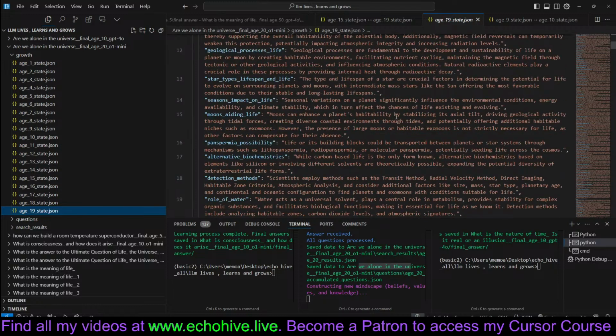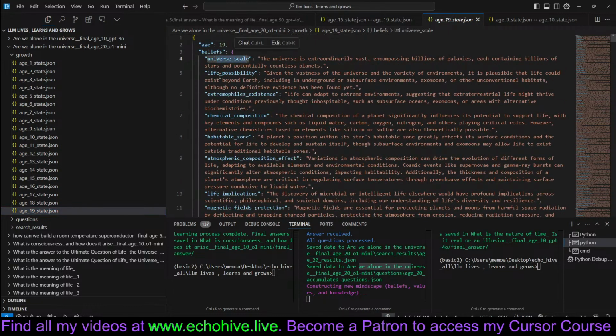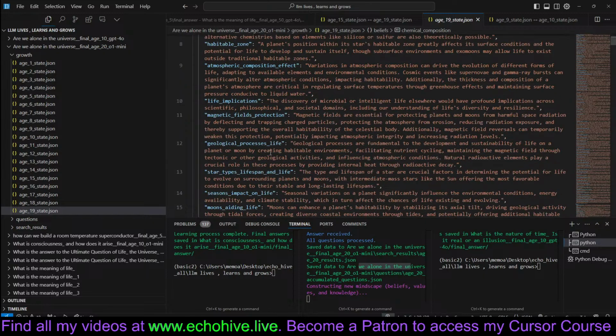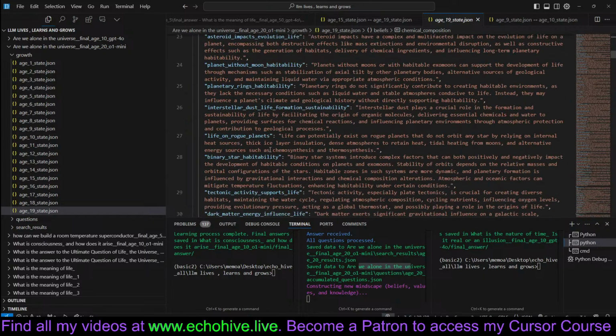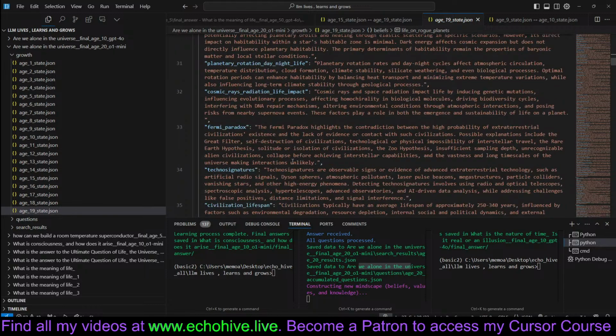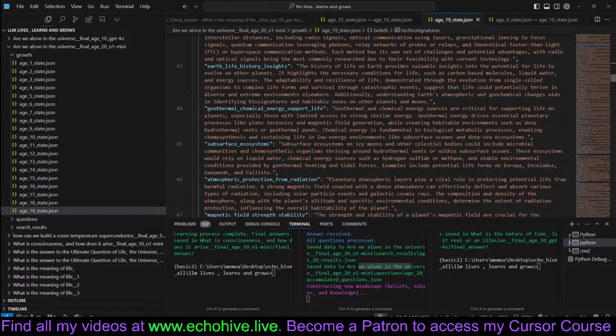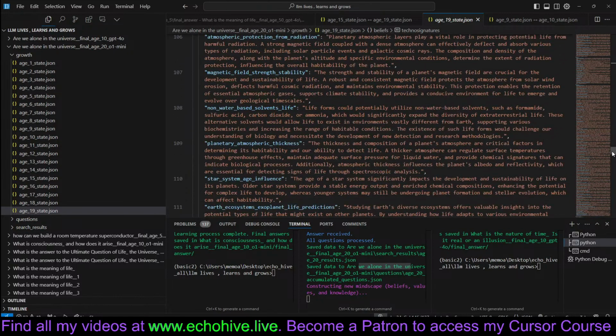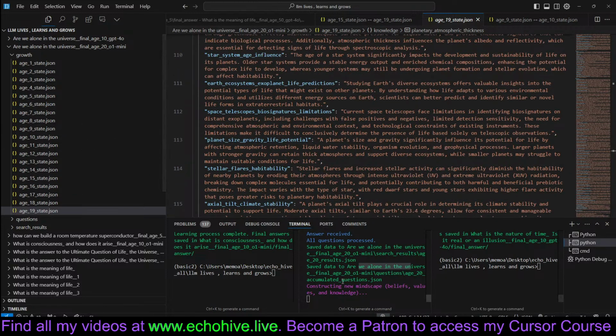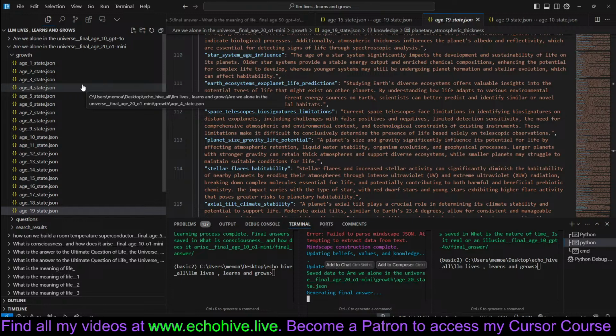So at age 19, it has formed quite a lot of beliefs like universal scale, chemical composition, life on rogue planets, Fermi paradox, technosignatures. So this is all in light of trying to understand if we are alone in the universe: non-water-based solvents life, magnetic field strength stability, planetary atmospheric thickness. And we are at the final age, so we should get an answer shortly, after which time we'll end the stream.